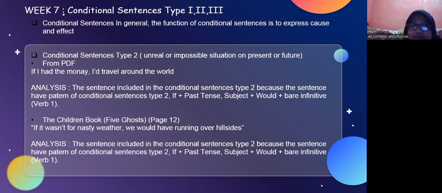And another example from conditional sentence type 2 is: if it wasn't for the nasty weather, we will have run over the hillside. My analysis is the sentence is conditional sentence type 2 because it has the pattern of conditional sentence type 2: if plus past tense, subject plus will plus bare infinitive verb 3.